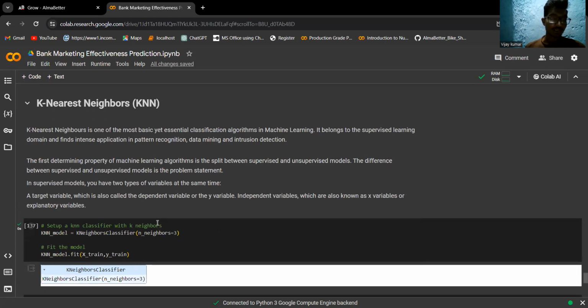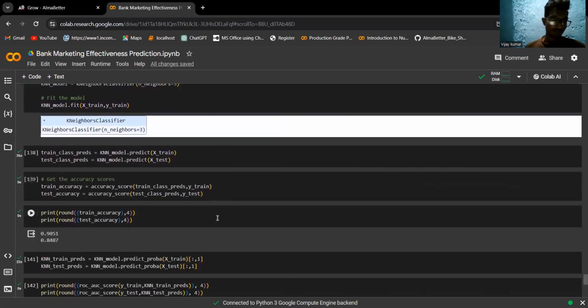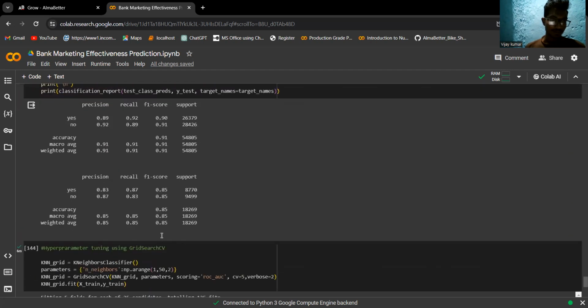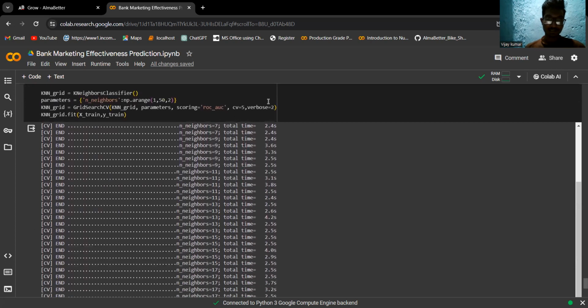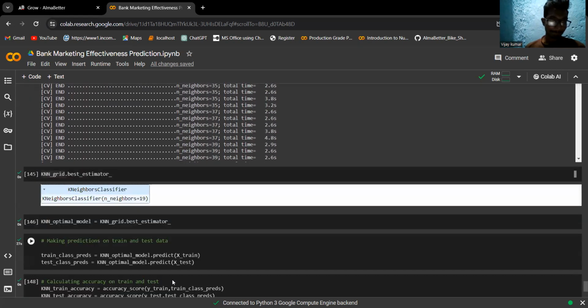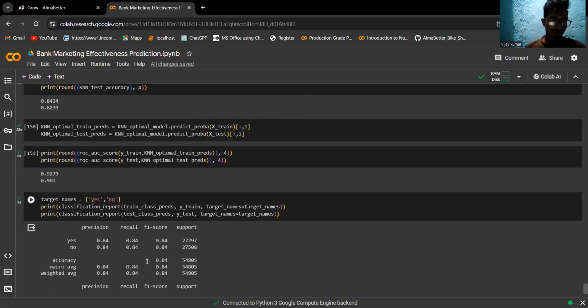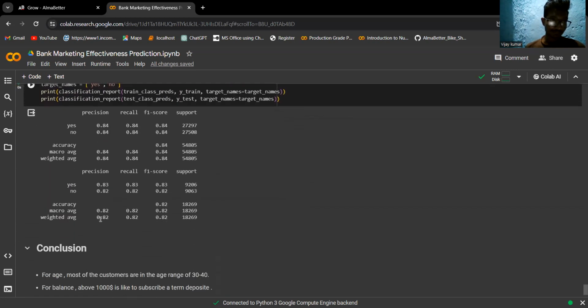Now we are implementing k-nearest neighbors. It is one of the most basic yet essential classification algorithms in machine learning. After implementing, it is the same process as logistic regression or XGBoost. These are our prediction values. These are our metrics.